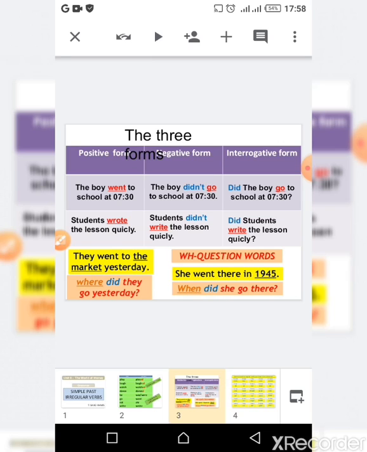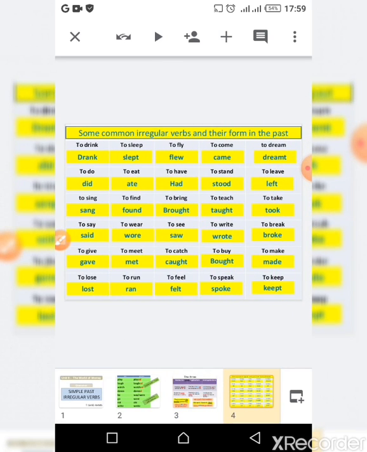Another example, they went to the market yesterday. The market here is underlined because we want to stress the place. So for the place, we will use the WH word, which is where. So we say, where did they go yesterday? Where did they go yesterday? I hope this is clear to you. Well, let's now have some practice to make things clearer.